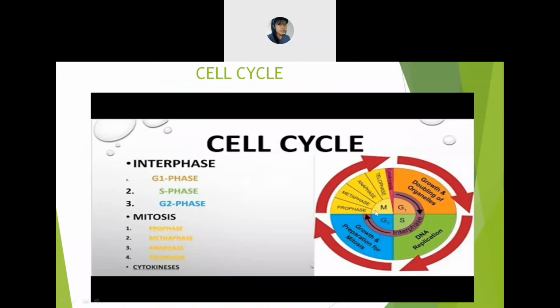Inside the mitosis, you will find prophase, metaphase, anaphase, telophase, and the last is cytokinesis, where the cell completely divides. Is it clear? The G1 phase is also known as the growth and doubling of organelles. Here the organelles grow and become double.